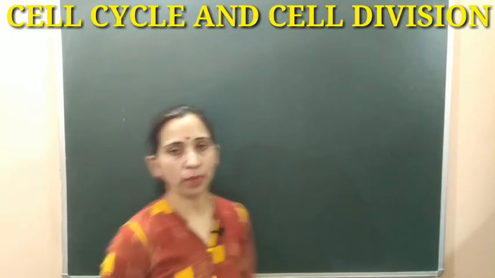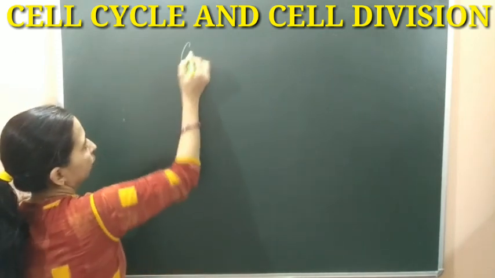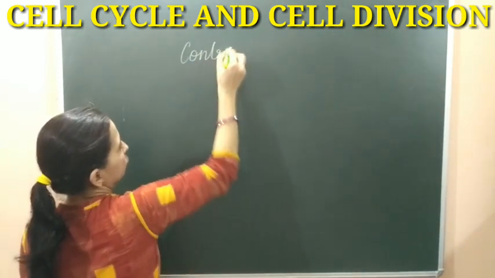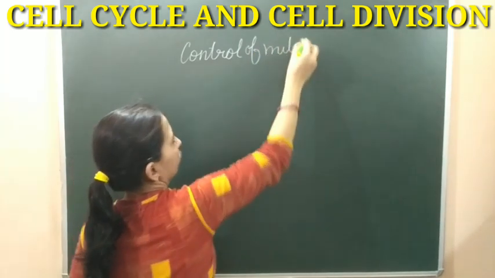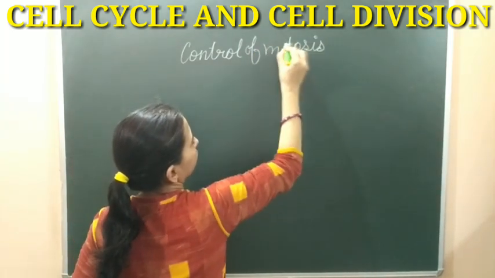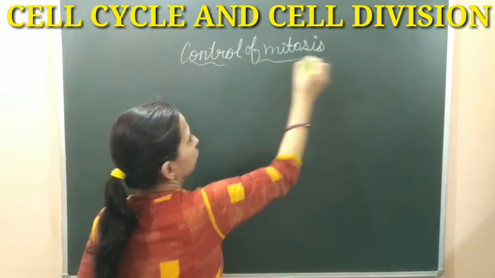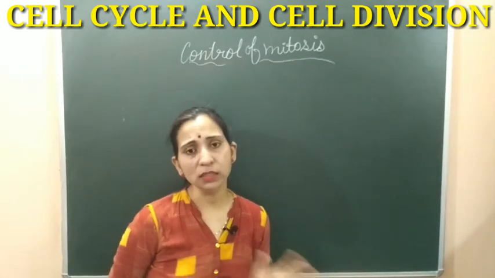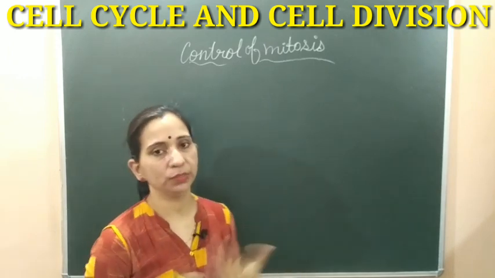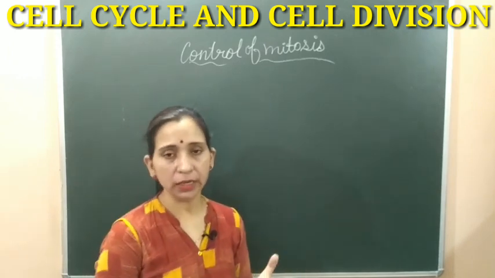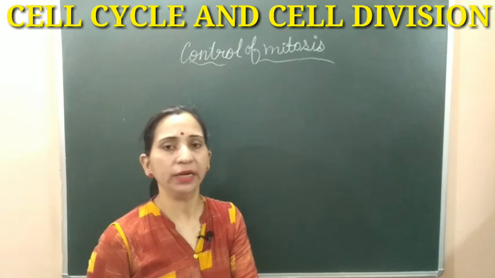Hello students, now we will discuss the control of mitosis. As the cell has its own genetic material which is responsible for controlling the mitosis, means DNA, that DNA will decide when the cell has to divide.